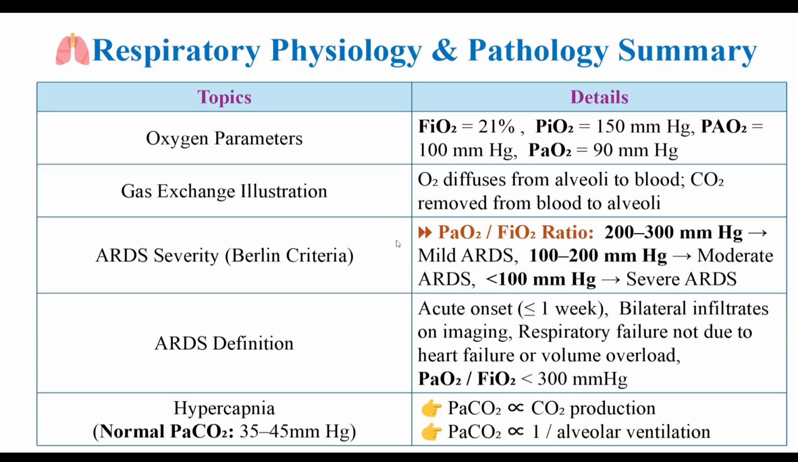And see the ARDS severity, Berlin criteria also, and definition of ARDS: acute onset of less than or equal to 1 week, bilateral infiltrates on imaging, respiratory failure not due to heart failure or volume overload, and a PaO2/FiO2 ratio of less than 300 millimeters of mercury.